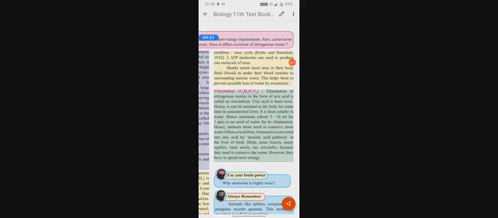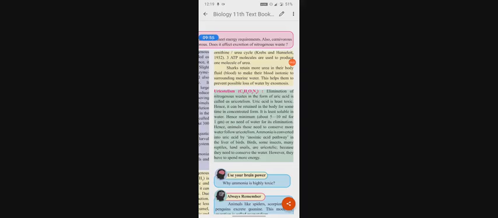Ammonia is converted into uric acid by the purinogenic pathway in the liver of birds, some insects, many reptiles, and land snails.